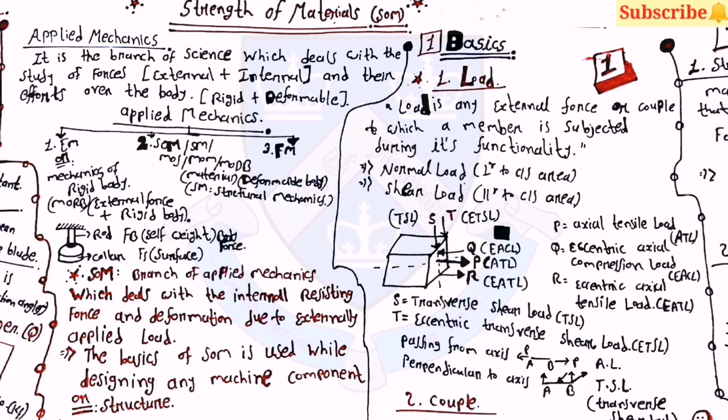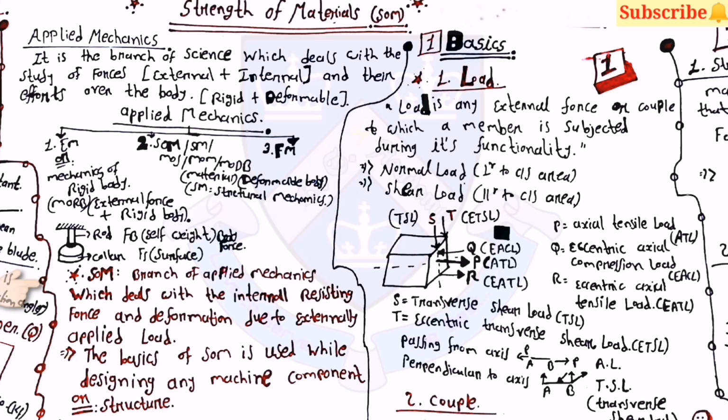First is engineering mechanics, second is strength of materials, and third is fluid mechanics. Strength of materials is the branch of applied mechanics which deals with the internal resisting force and the deformation due to the externally applied load. The basics of strength of materials are used while designing any machine component or structure. It is one part of the applied mechanics.